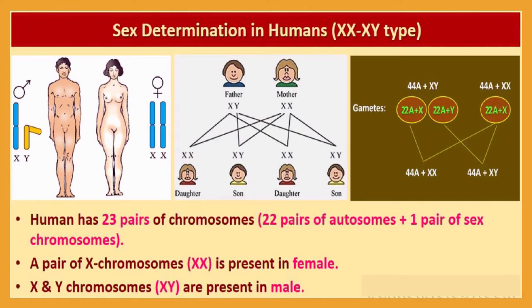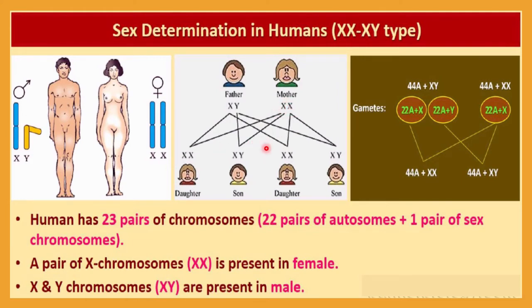So now let me discuss in detail sex determination in humans, and this may be asked in the exam for 4 to 5 marks. Okay, so here you know very well, humans have an XX-XY type of mechanism, right? So here a male has XY sex chromosomes and a female will have XX chromosomes, right? Suppose here is the father. Father will have XY chromosomes and mother will have XX chromosomes.